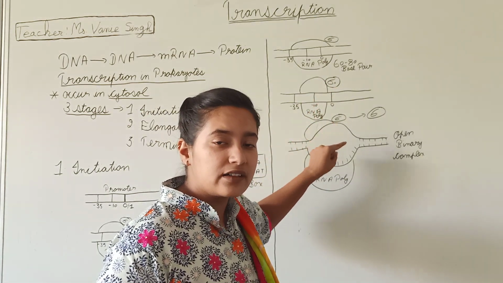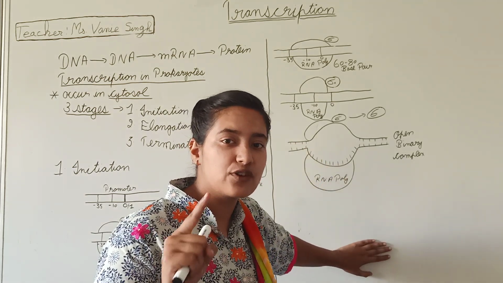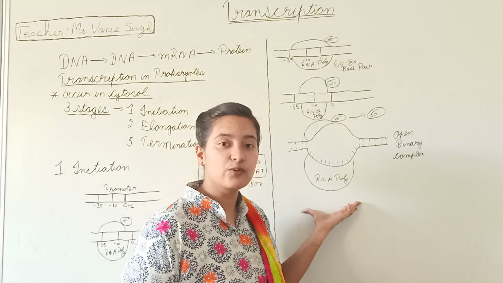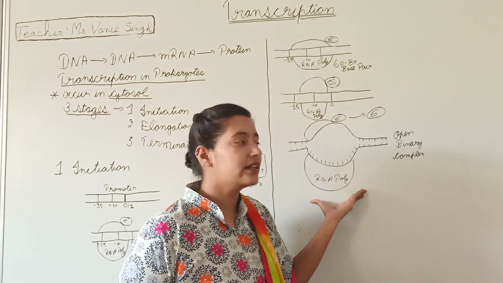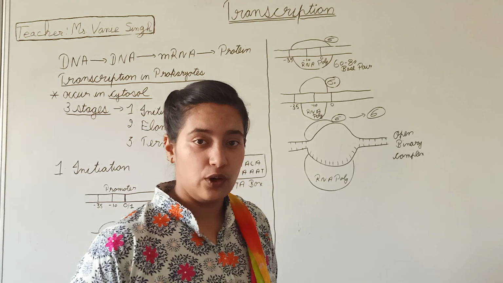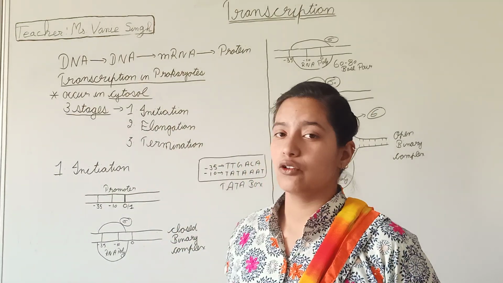The sigma factor will get released, and then only the initiation process will start. So now this initiation process has started, and the structure which is formed here is the open binary complex. Okay, so next I will be discussing the elongation.